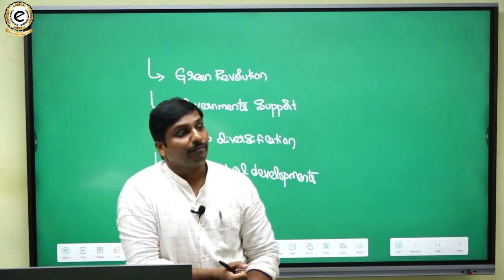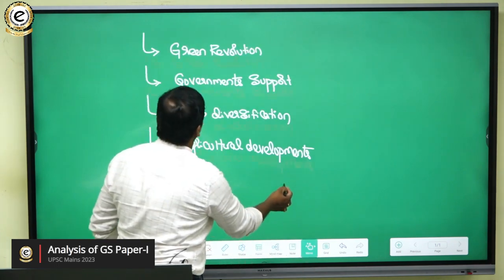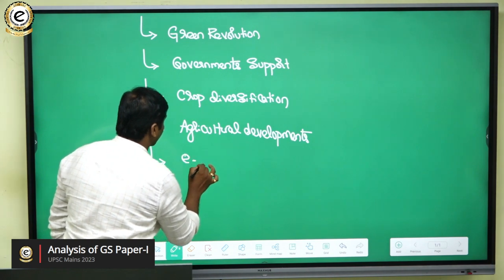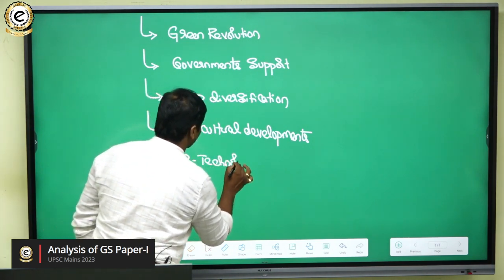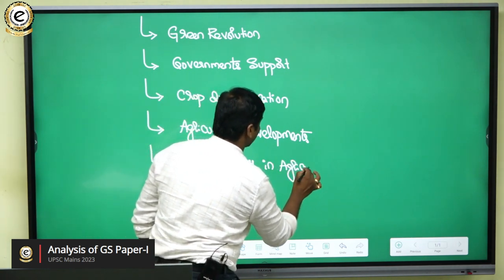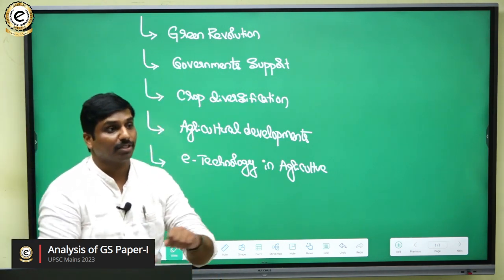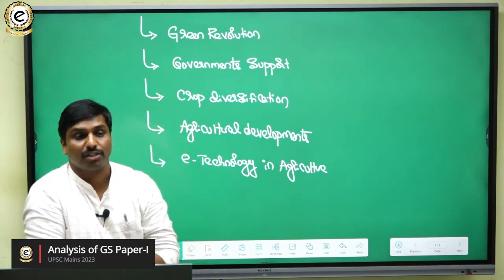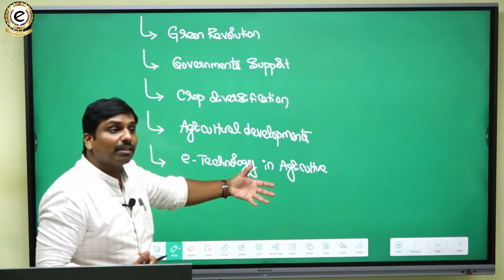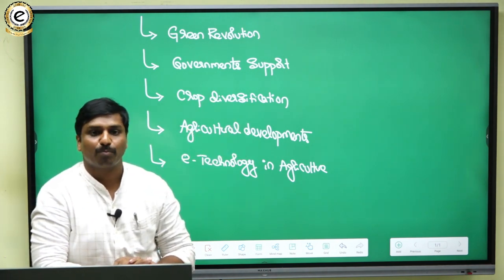And then we can also talk about the role of technology, e-technology in agriculture, particularly information communication technology. So the role of technology in developing agriculture. We can say that all of these factors have led to a rise in agricultural productivity.